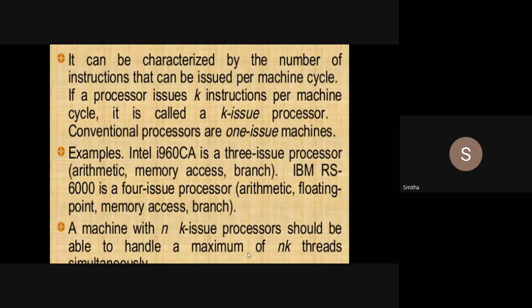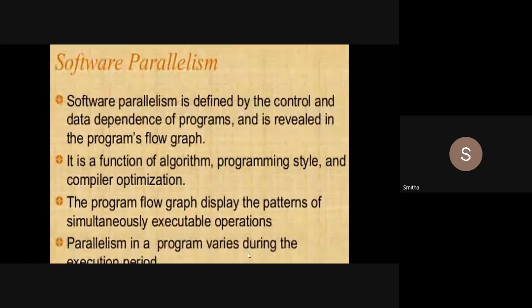Got it, students? Okay. So these are the basic things about hardware parallelism. Next is software parallelism. I hope this is clear, students. Any doubts in hardware parallelism, students?